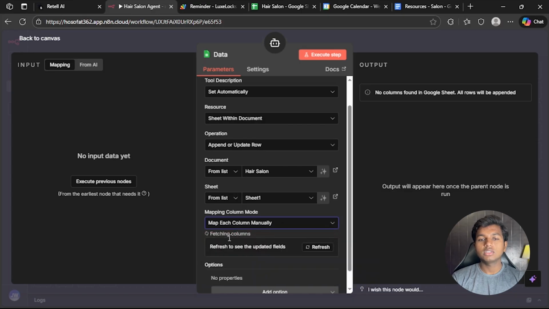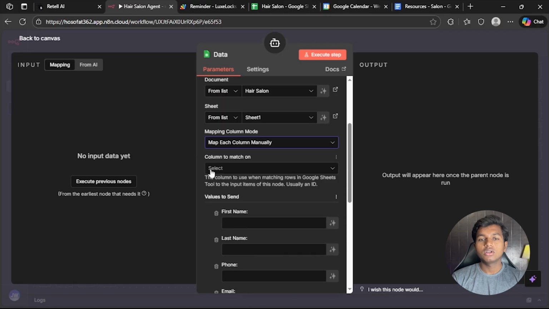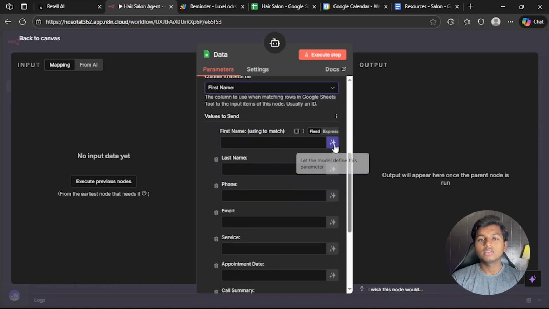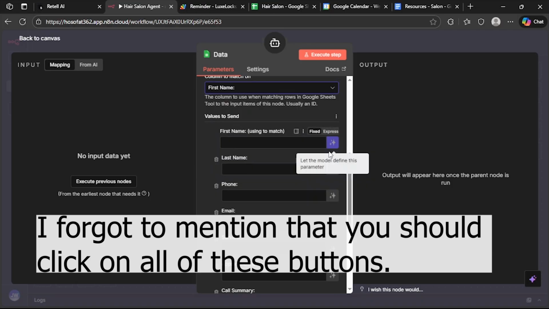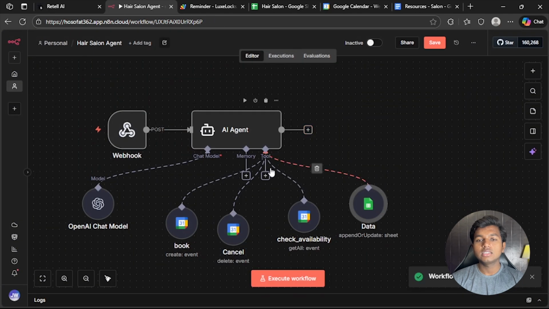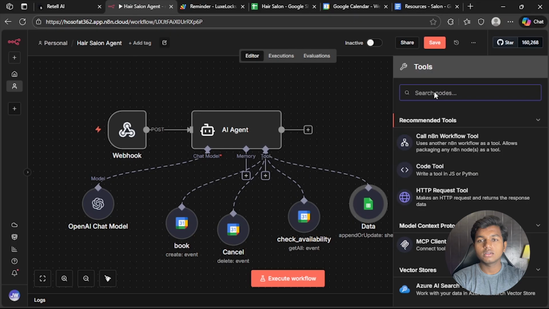It will now fetch the columns. So these are our columns to match, first name. So these are our columns. Click Ctrl+S. Let's add our last tool, which is Gmail.